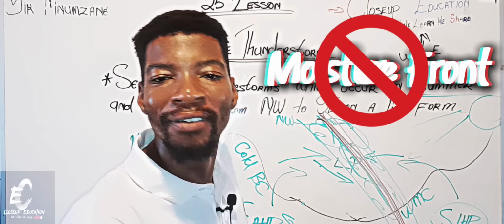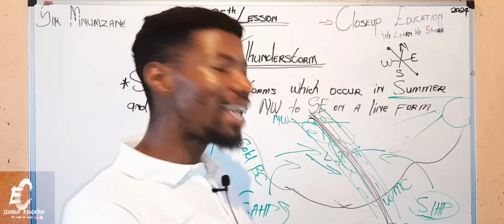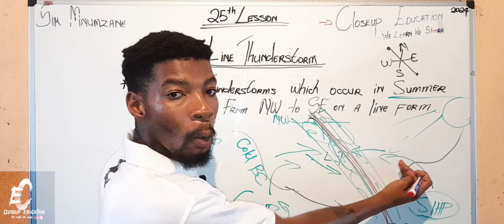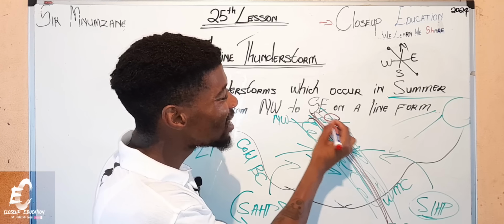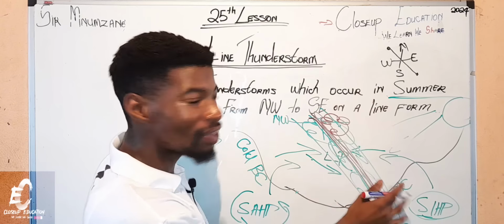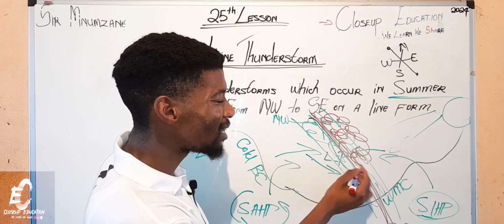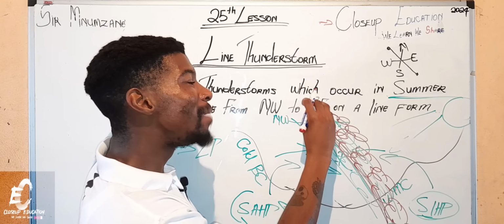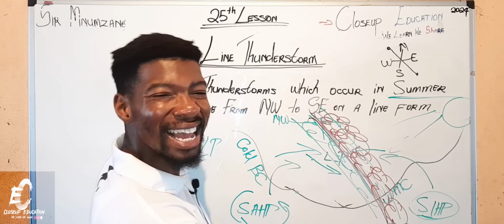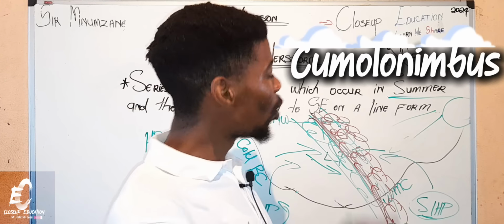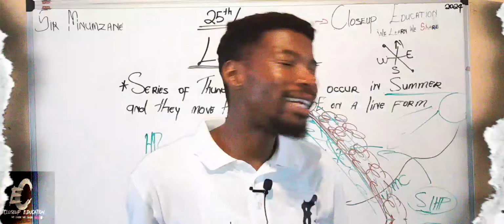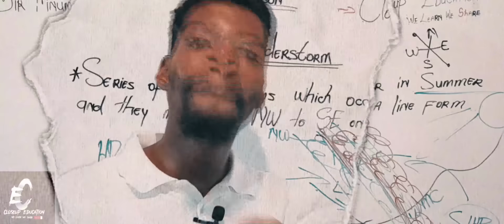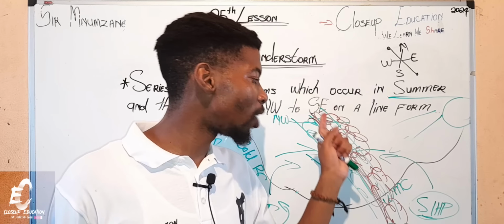It is not like the polar front, whereby it can be created to be a wave. No, this one will be just separating the warm air and the cold air. Then in the eastern sides of the country, there will be cumulonimbus clouds, meaning the sides will be experiencing cumulonimbus clouds, guys. Cumulonimbus clouds, it will be very dark. And just for you to know, it does not occur in just one day. It's not just a boom, now there is a line thunderstorm, now there are cumulonimbus clouds.